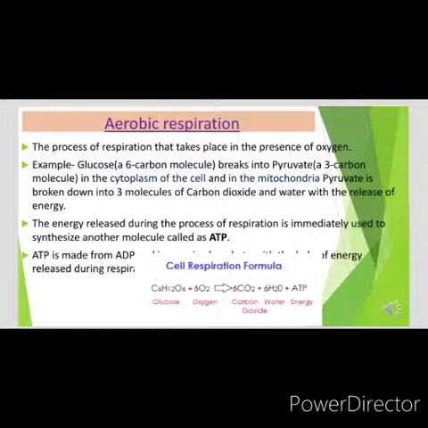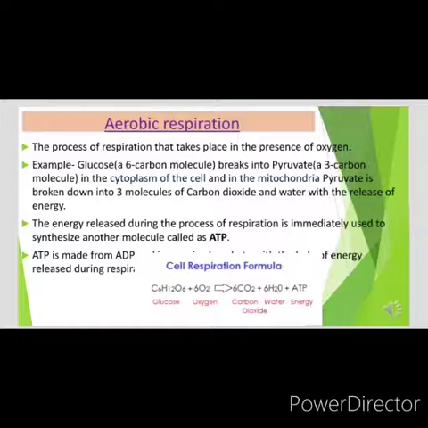And this process takes place in the cytoplasm of the cell. Then, in the mitochondria, the pyruvate that is formed during glycolysis is broken down into 3 molecules of carbon dioxide and water with a lot of energy.